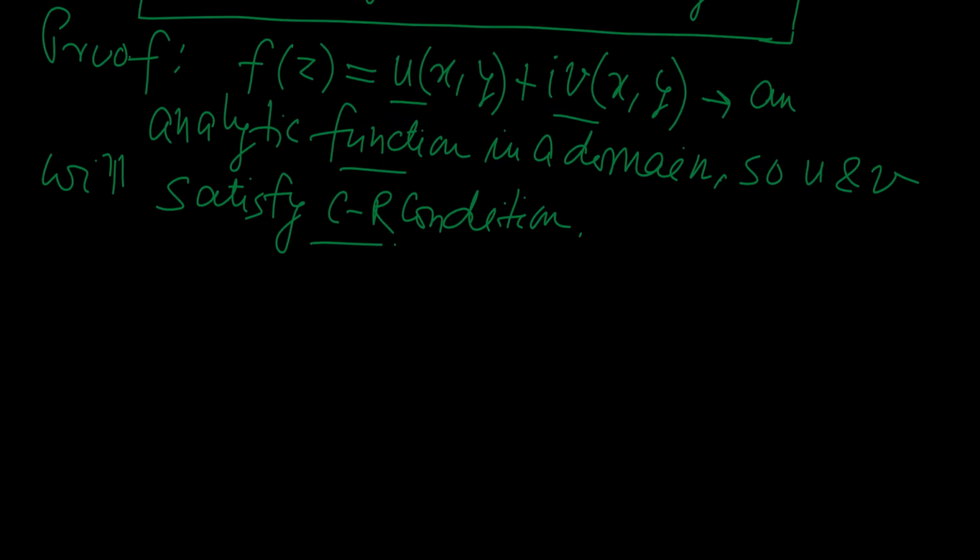And what is that condition? You know very well. This is del u del x equal to del v del y.